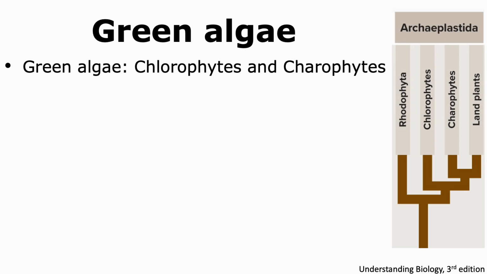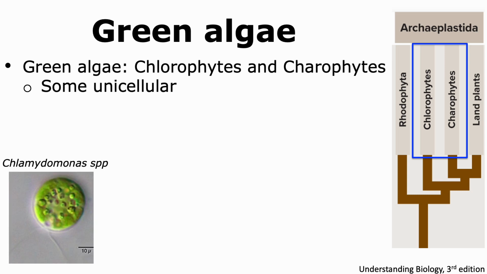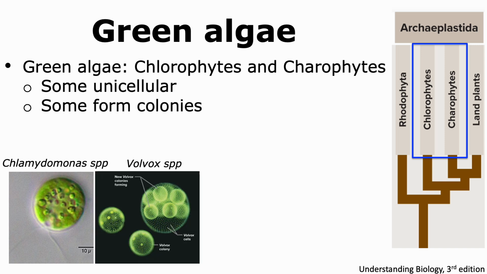Among the different groups of organisms in Archaeplastida, plants are more similar to green algae, which are protists. The 2 main types of green algae include the chlorophytes and charophytes. There is a lot of diversity among green algae. Some green algae are unicellular, like the Chlamydomonas species, while others can form colonies where individual cells aggregate together, as we can observe in Volvox.